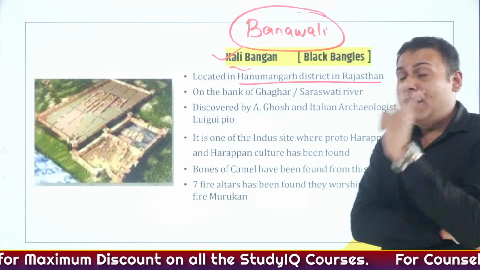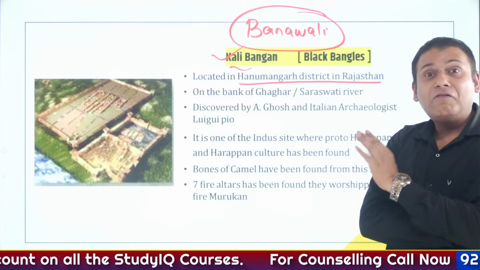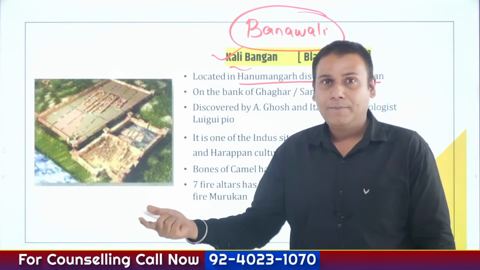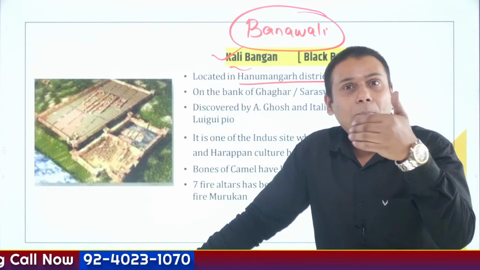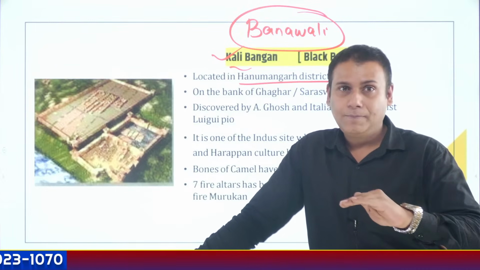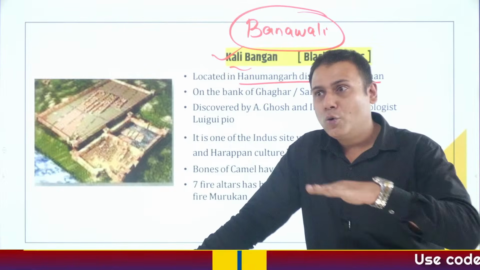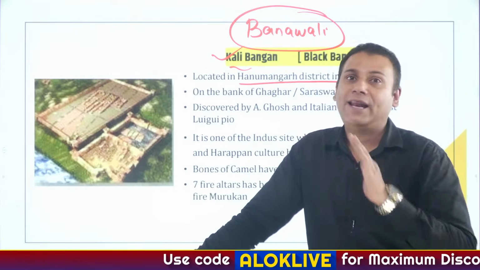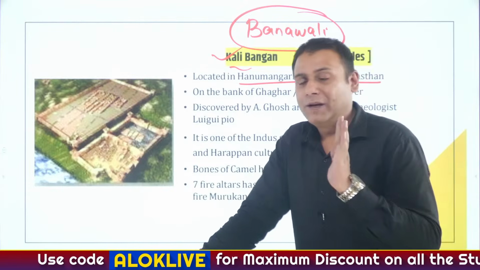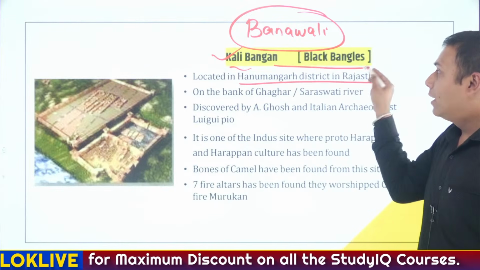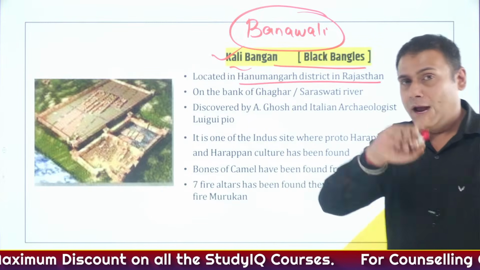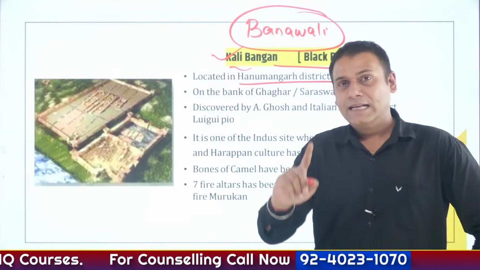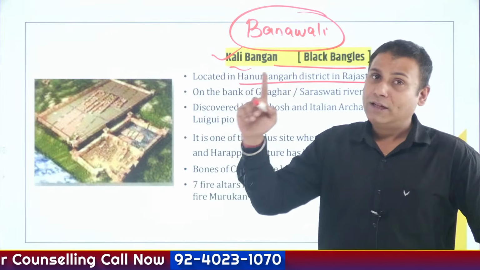Clear? Now, specifically at the site of Kalibangan, the fields were plowed before sowing the seeds. I repeat, the fields were plowed before sowing the seeds. At the site of Kalibangan, you can observe that wooden slabs were there to cover the drainage. Okay. So precisely speaking, Kalibangan is located in Hanumangarh district of Rajasthan. It exhibits Proto-Harappan as well as Harappan cultural phases. Precisely, the fields were plowed before sowing the seeds.